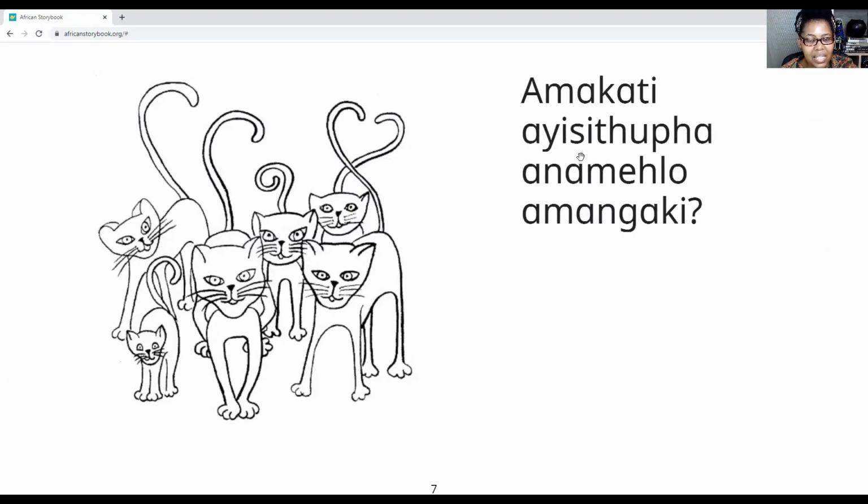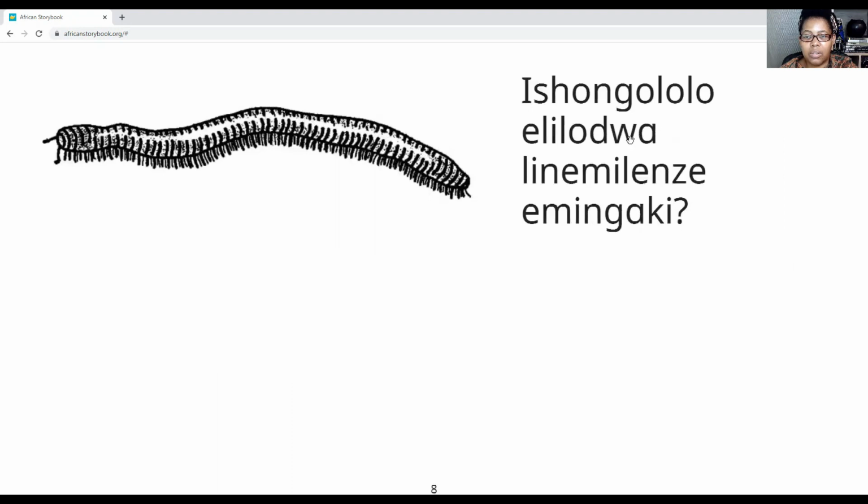Amakati, that's about amakati, but what are we going to be counting? We are going to be counting their eyes, but these are the most vicious looking cats I've ever seen. Anyway, that's just me. Look, ishongololo, it's so cute. But we are not going to be counting ishongololo, we'll be counting its legs. So imi legs. So make sure that when you work out your answer, it is conjugated to the correct noun.